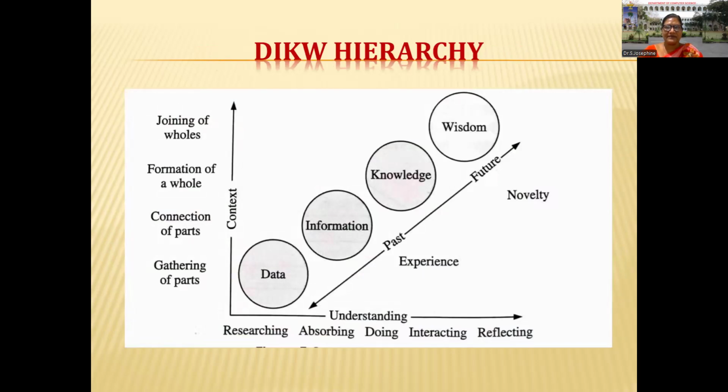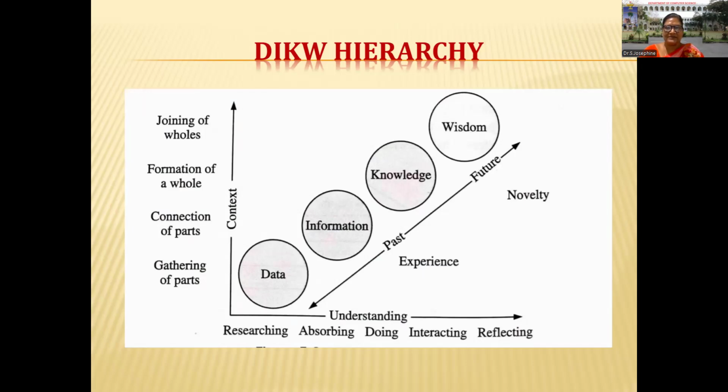Here we follow some hierarchy. Artificial intelligence knowledge representation may use the DIKW hierarchy. What is DIKW? D is for data, I is for information, K for knowledge, and W for wisdom. First we understand the problem, then only we move on to the context of that particular problem. See that: data, information, knowledge, we have past experience, and wisdom gives future experience, future knowledge.